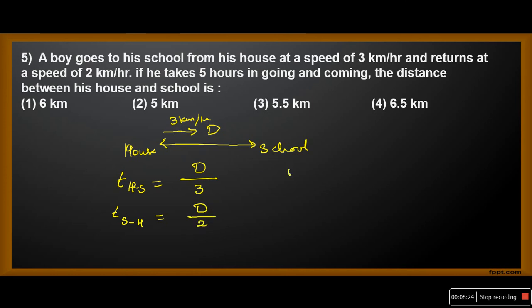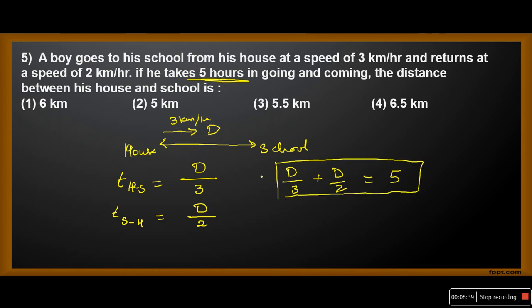Total time of journey is nothing but d by 3 plus d by 2, which is equivalent to what is the total time given according to the question? 5. Don't solve this equation, simply go through the options. Substitute the first option, 6 kilometers: 6 by 3 plus 6 by 2 equals 5, which is satisfying. So the answer is option 1.